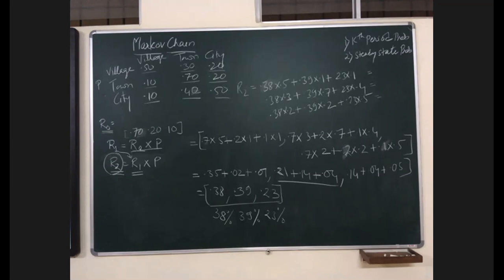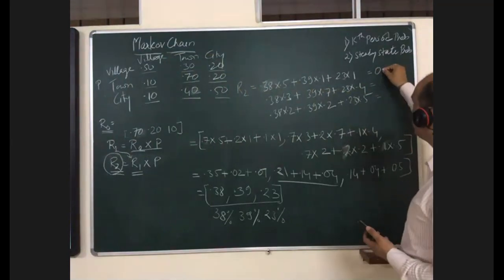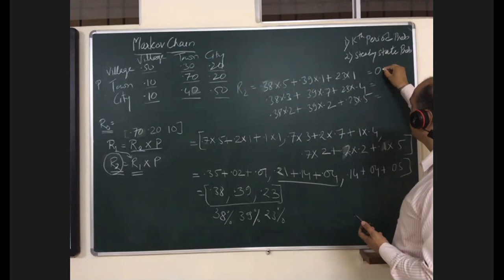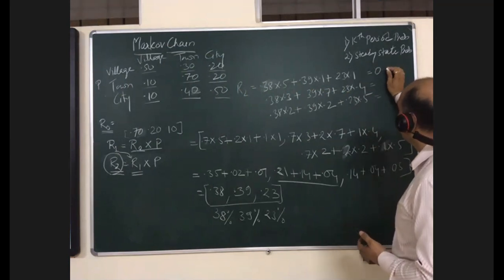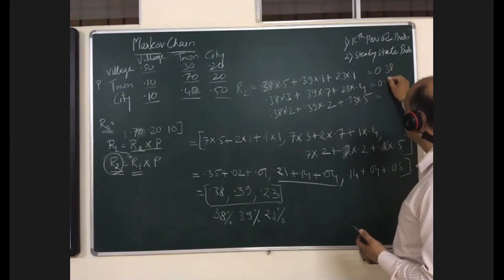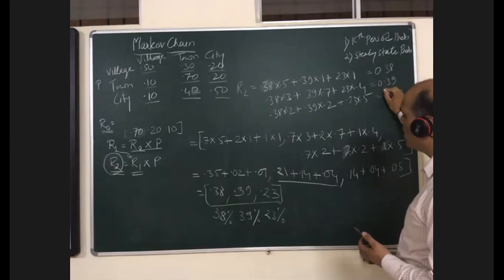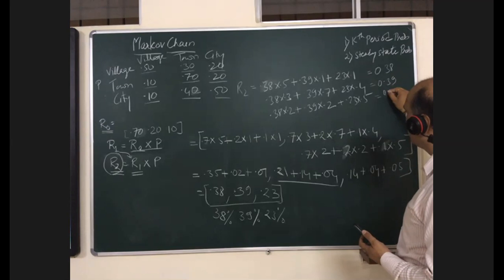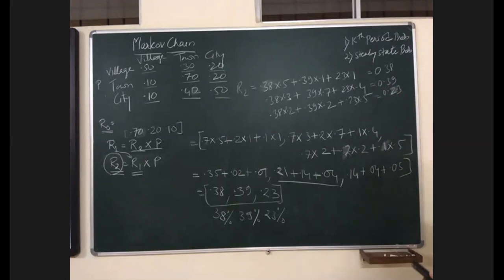So it's 0.38, 0.39 and 0.23. It remains the same, because earlier also we got the same answer, 38, 39 and 23.